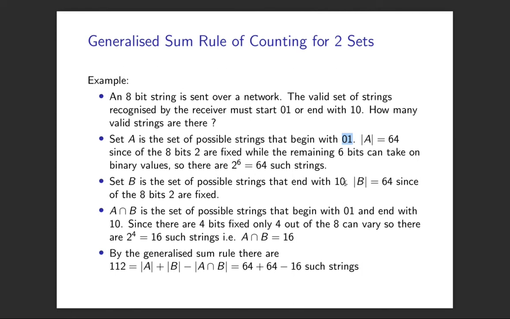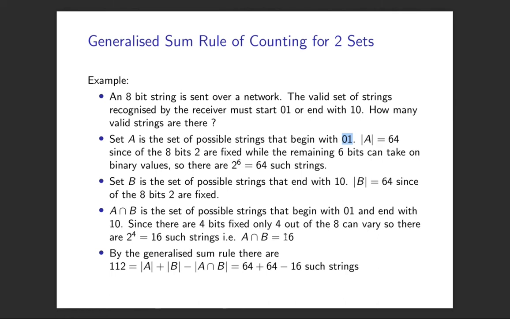That's our set A. And then we've got set B, the strings that end with 1, 0, there's 64 of them too, because there's another 6 bits before that. And the intersection between these two is the set of strings that begin with 0, 1 and end with 1, 0. And so there's 16 of those.